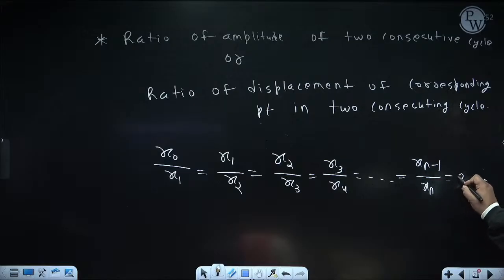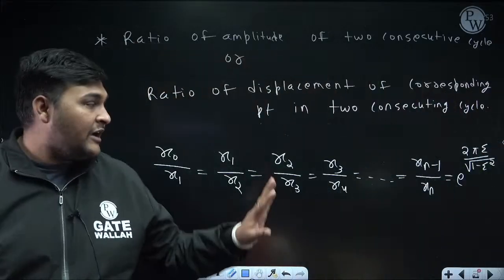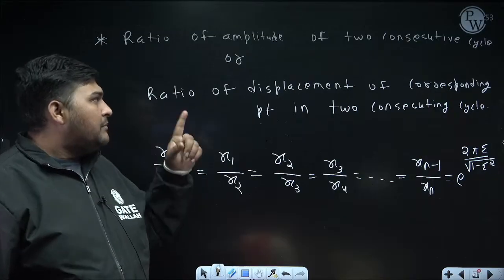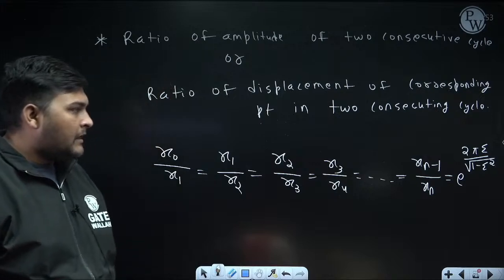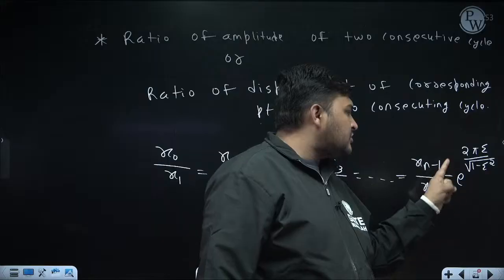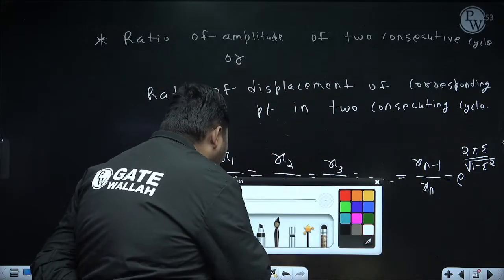it will be equal to e to the power 2 pi zeta upon root over 1 minus zeta square. I am not going into the derivation, just remember. Right now don't memorize this, only understand; at last I will make the summary. But if you do the proper derivation, you will get this relation, though it is a little bit complicated. This ratio is constant and equal to e to the power 2 pi zeta upon root over 1 minus zeta square. So what am I doing now?